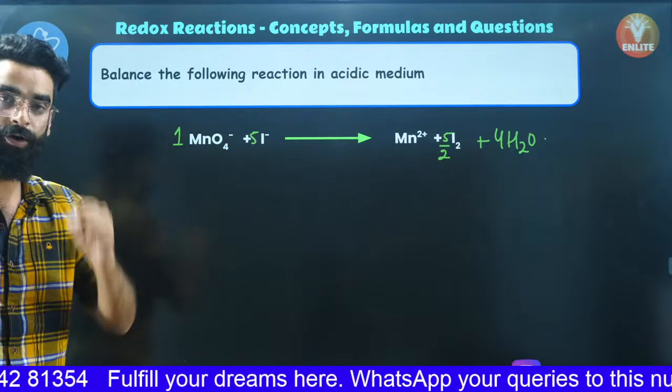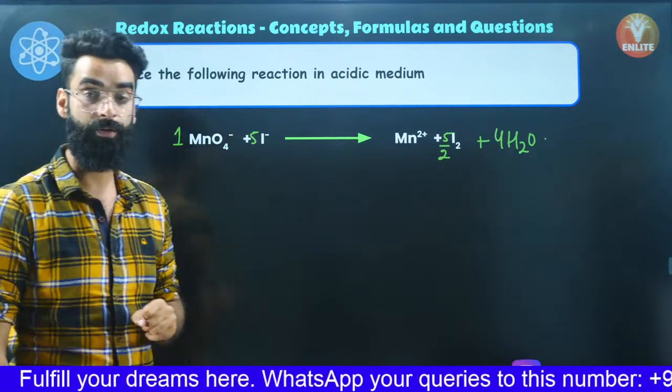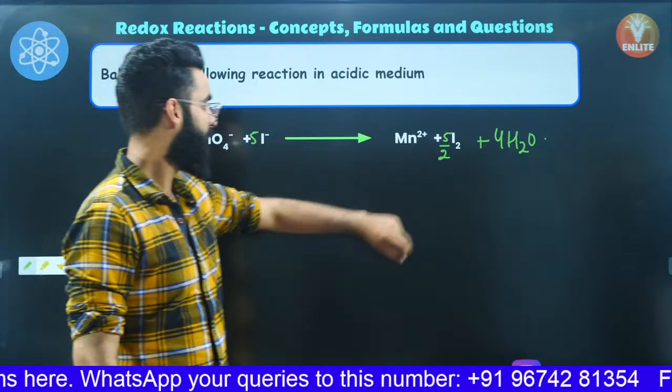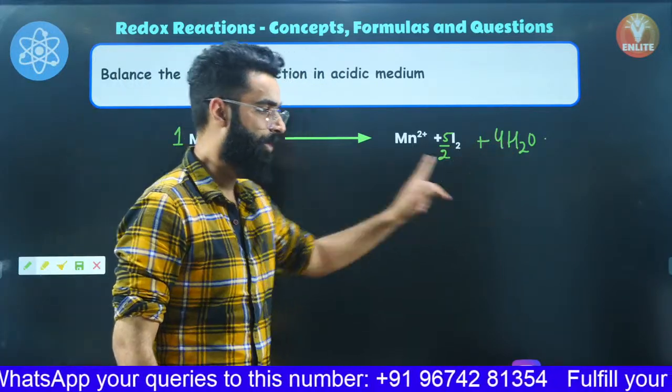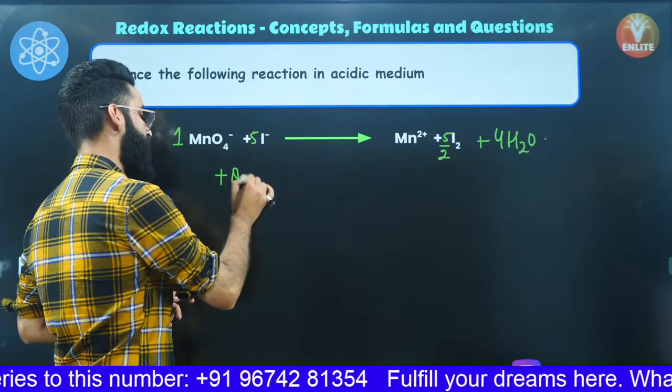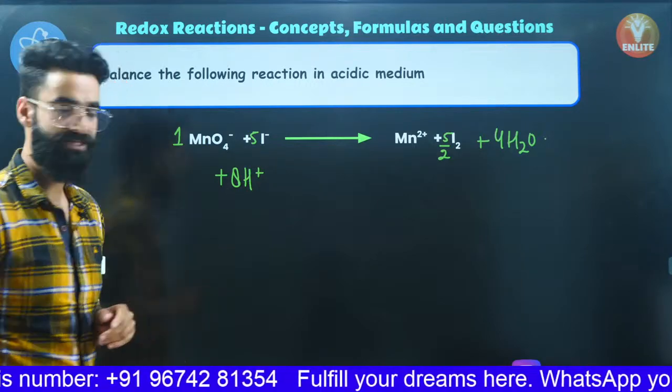Now after balancing the oxygen, you need to balance the hydrogens. And hydrogens are to be balanced with the help of H positives. Have a look. On the right hand side there are 8 hydrogens. On the left hand side there is no hydrogen. So I'll be adding 8 H positives on that side which was hydrogen deficient.